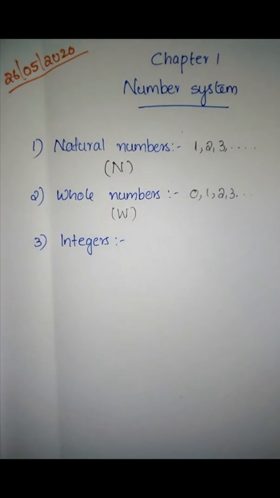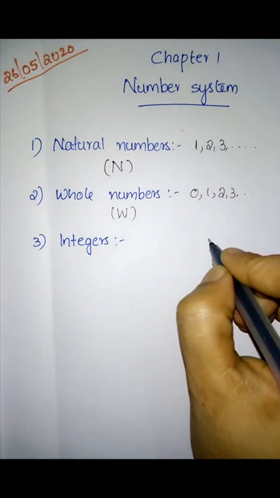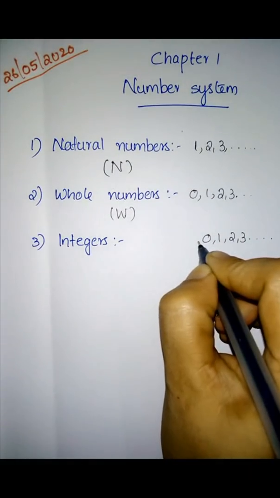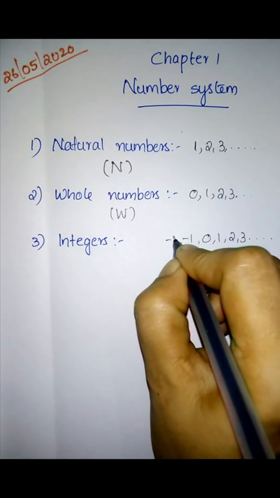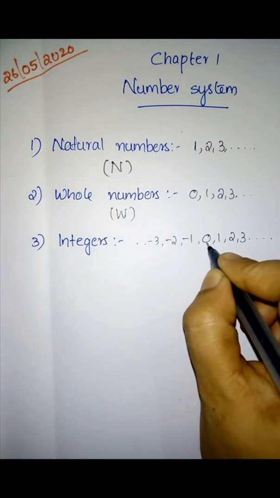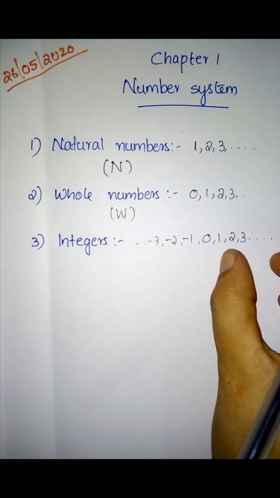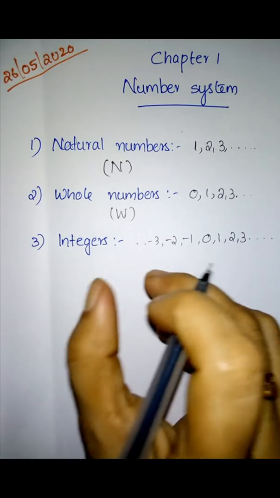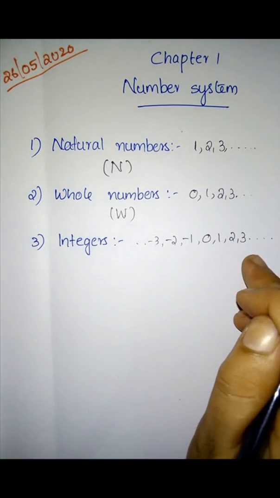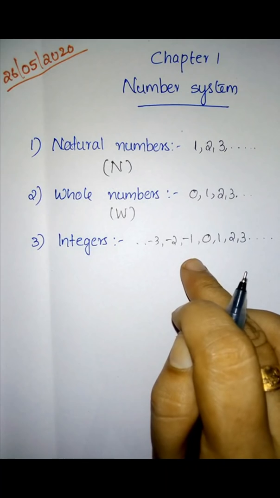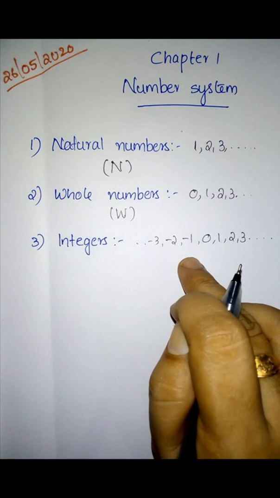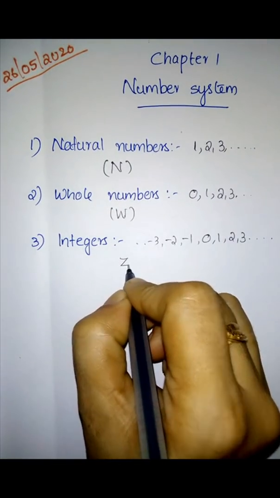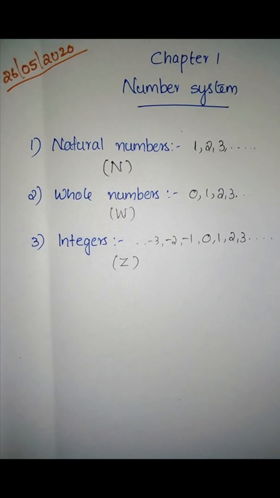So what are integers? Integers are the whole numbers and their negative numbers. That is, the whole numbers 0, 1, 2, 3, etc., and it also includes the negatives of the numbers. That is, integers are the whole numbers together with the negatives of numbers, and are denoted by the capital letter Z.